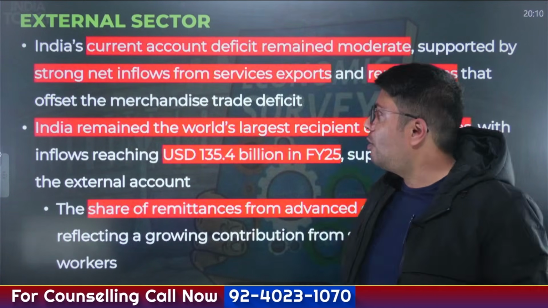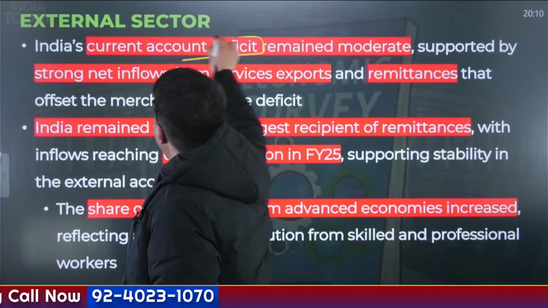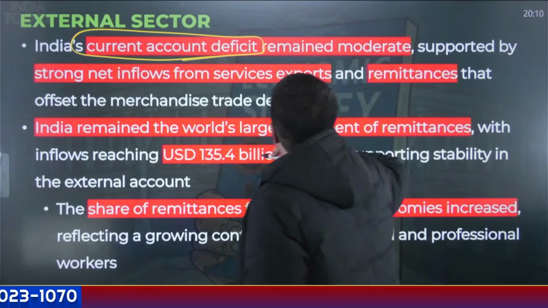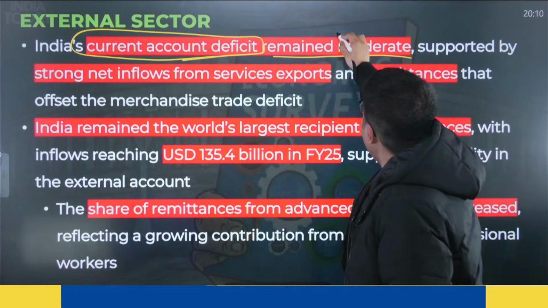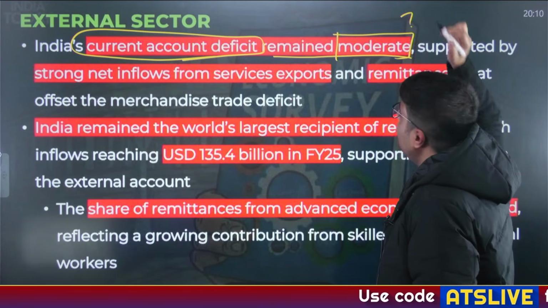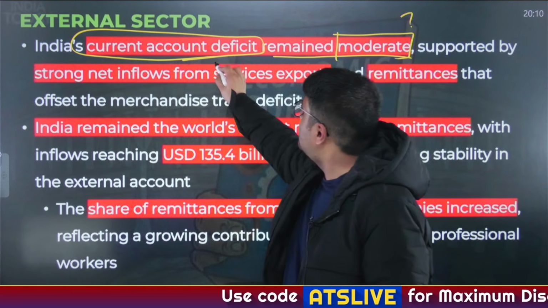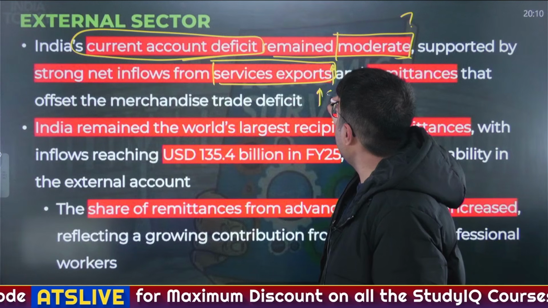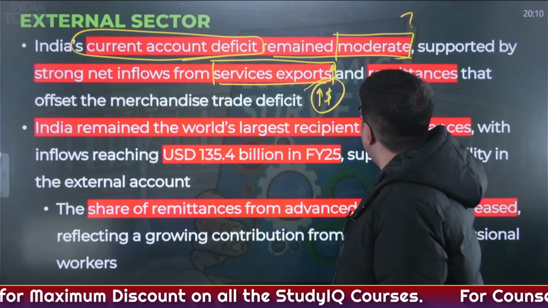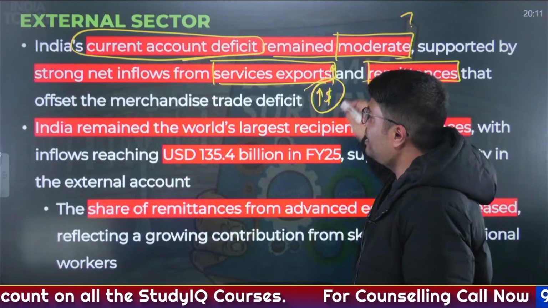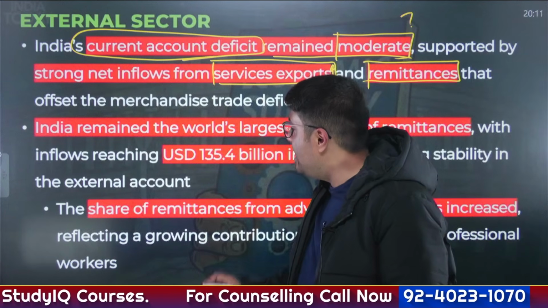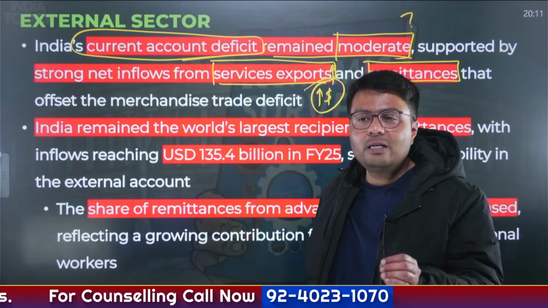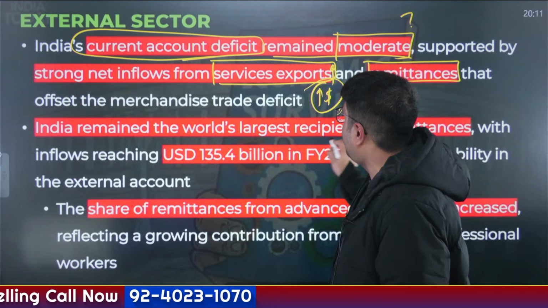Now, the current account deficit that I talked to you about, basically the difference between imports and exports, has remained modest, or it has remained moderate. Why has it remained moderate? Because our services exports have increased, and this has brought many dollars into India. Similarly, India is known for its remittances. You'll be surprised to know India is the world's largest recipient of remittances.